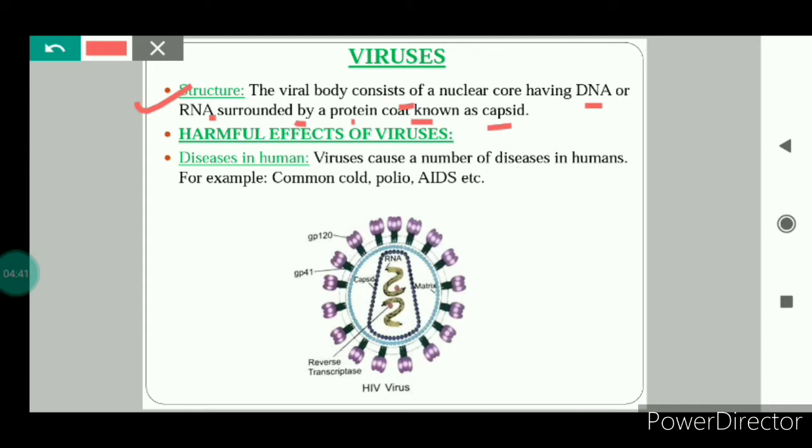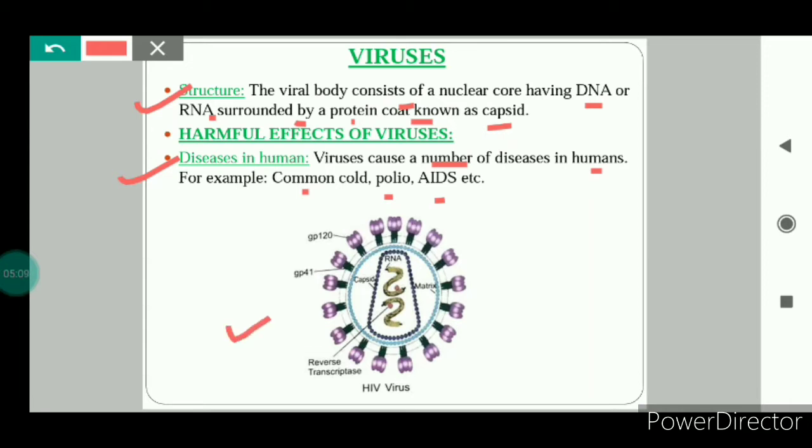If we talk about the harmful effects of viruses, we all know that viruses can cause harmful diseases in humans, animals and plants also. Viruses can cause a number of diseases in humans like the common cold, polio, AIDS, etc. We will see the structures of some viruses so that we will have a better understanding of viruses.